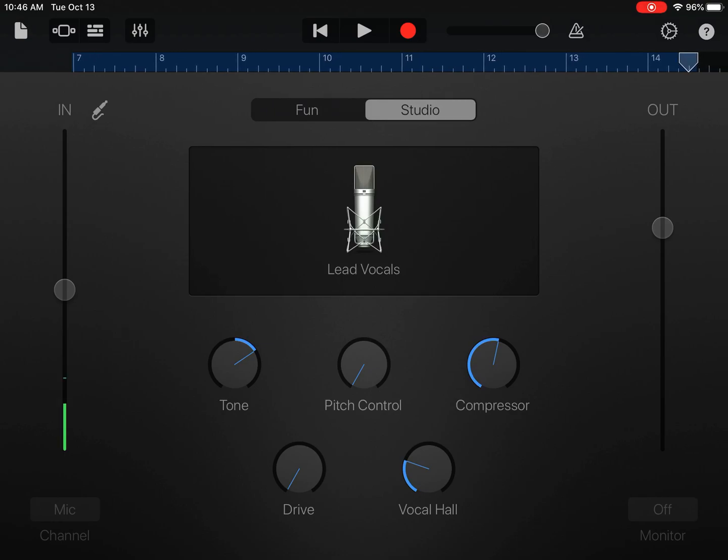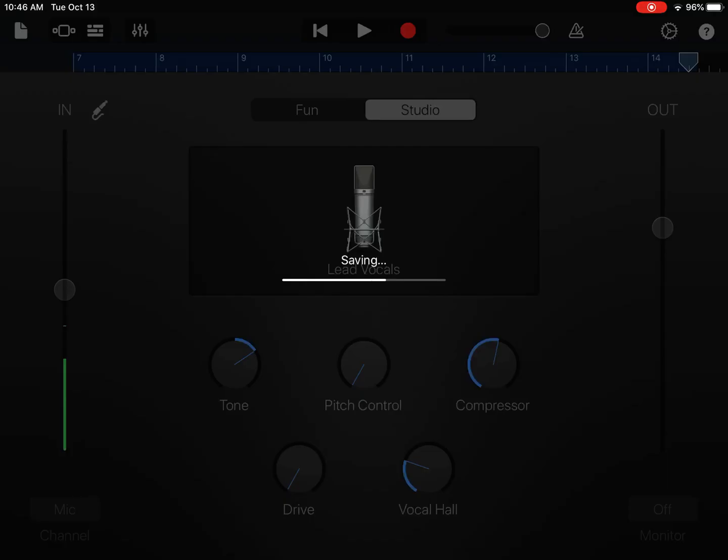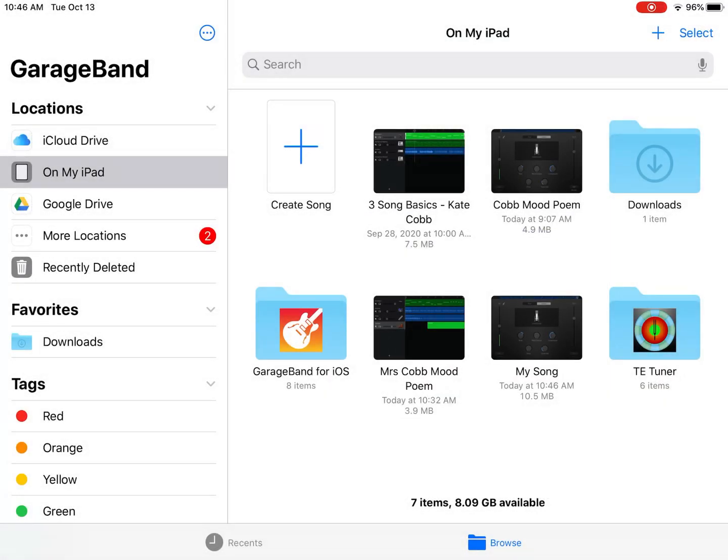For those of you that have gotten this far, what I want everyone to do right now is to go to the top left and press the piece of paper with the corner folded over. Some of you guys have an older version of GarageBand and it says My Song. Either My Song or the piece of paper with the corner folded over will bring you back to your home screen. All right, find the project.